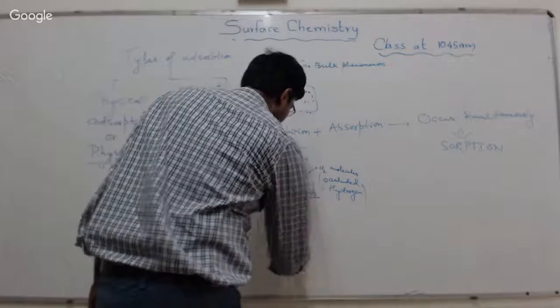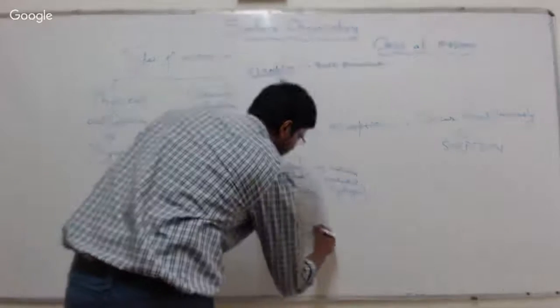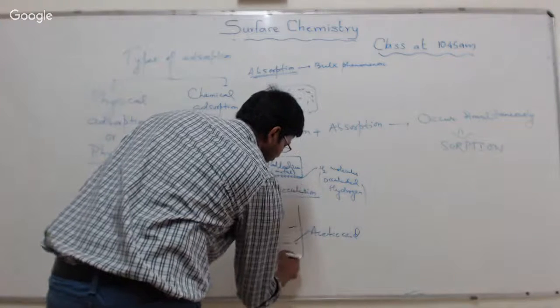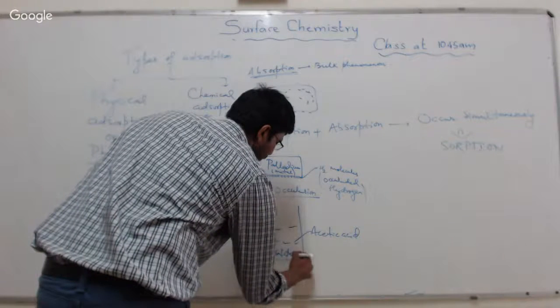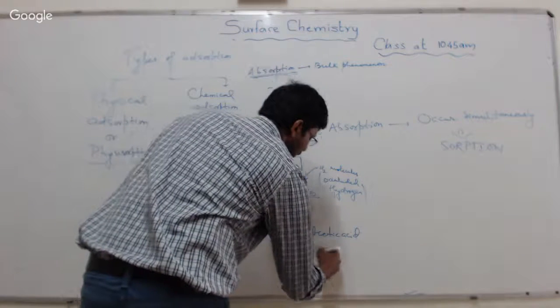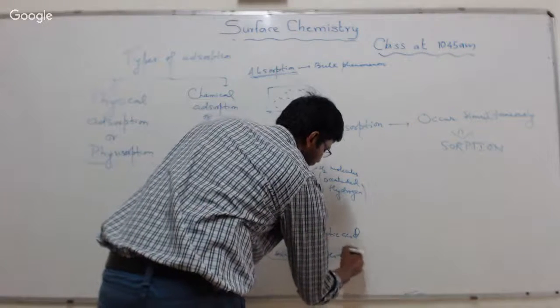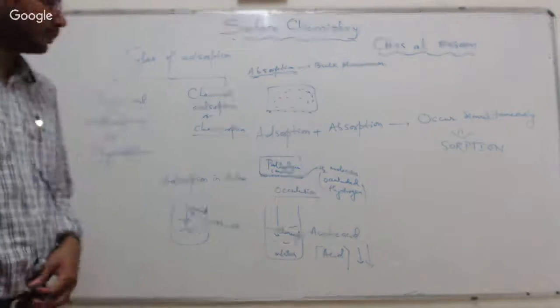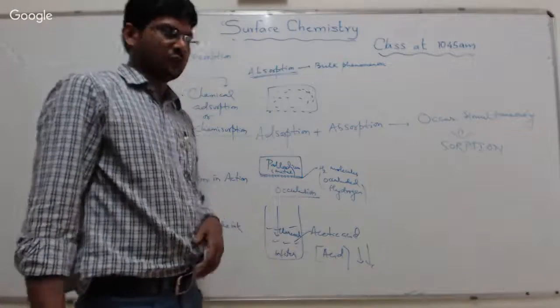If you take acetic acid, a weak acid, in a beaker with water as the solvent, and you put charcoal, the concentration of acid in the solution will decrease because it will get adsorbed on the surface of charcoal.